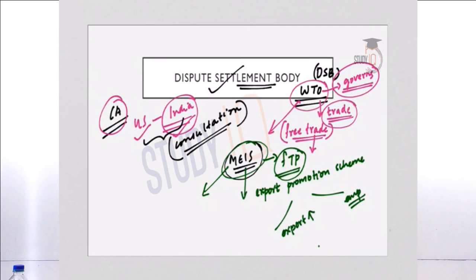Now, what is the importance or significance of MEIS for India? First of all, it will help in improving the ease of doing business in India. Secondly, it will make the exports sector in India more competitive. Thirdly, it will also help in improving the infrastructure in the logistics sector. And fourth, it will help in employment generation in the country.